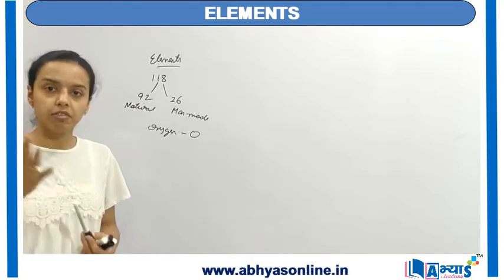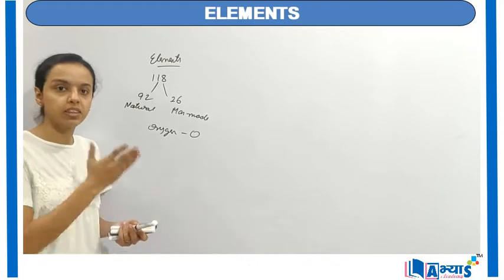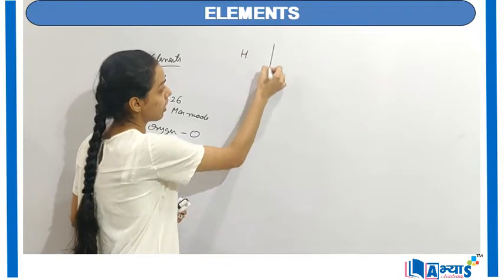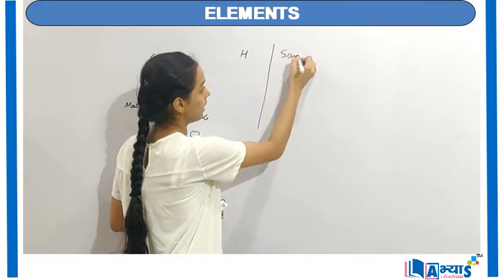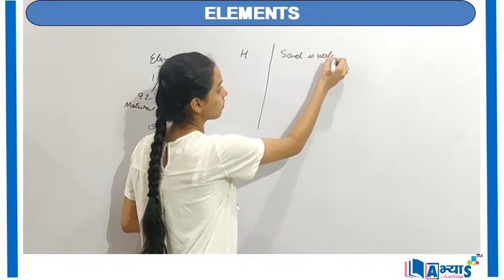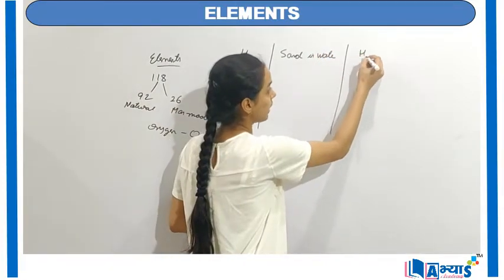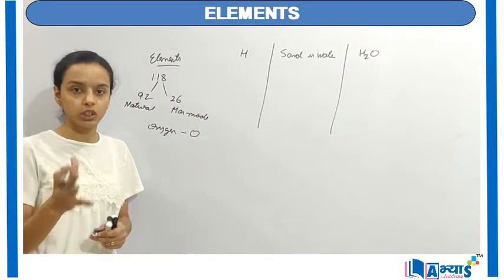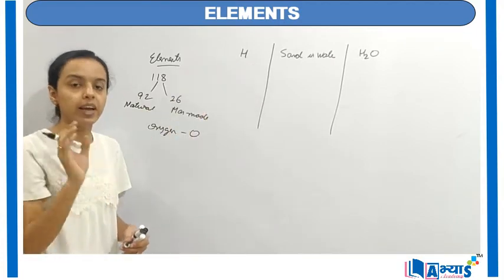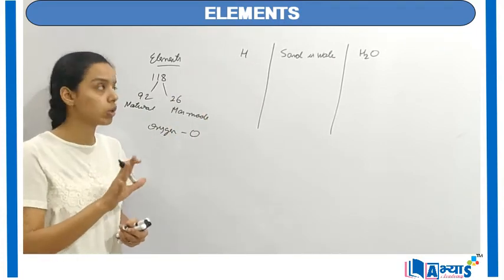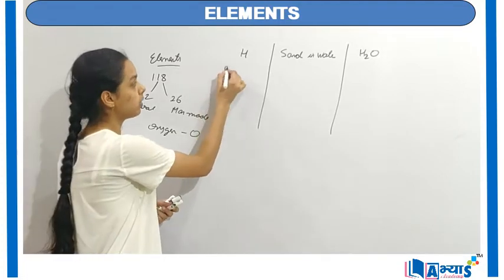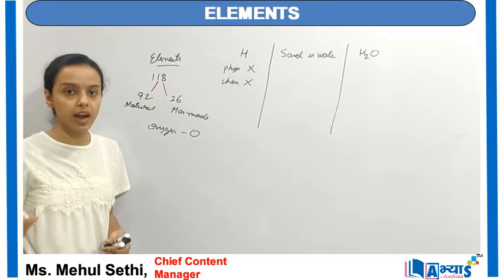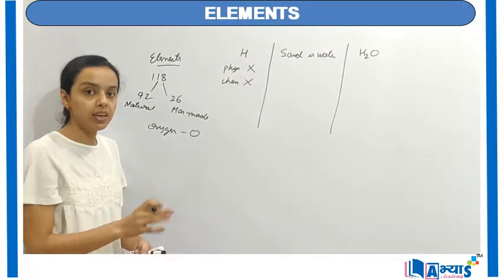Now let us discuss the difference between how we can separate the compounds, the elements and the mixtures. So if I have the element hydrogen, a mixture, suppose sand in water, and a compound, that is H2O, which is water. Now to separate the constituents of hydrogen, which is an element, is nearly impossible because we cannot do this separation either by physical methods or by chemical methods. You cannot separate the constituents of the atom of the element by any method.